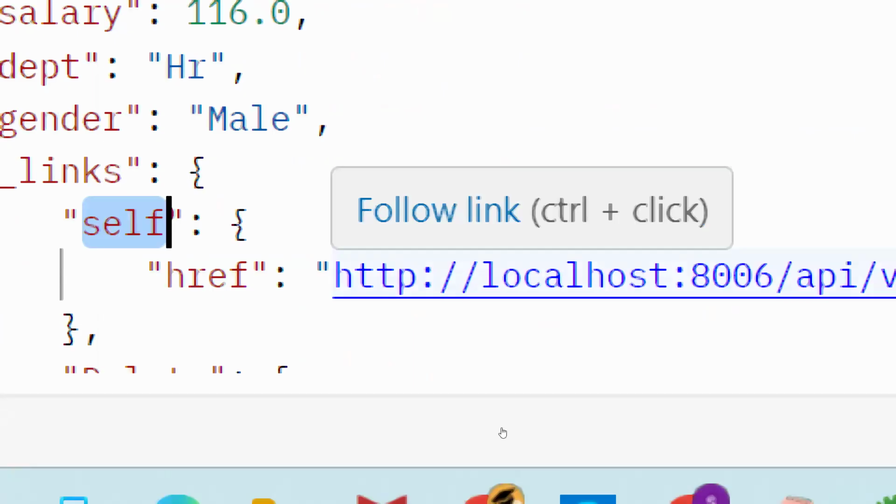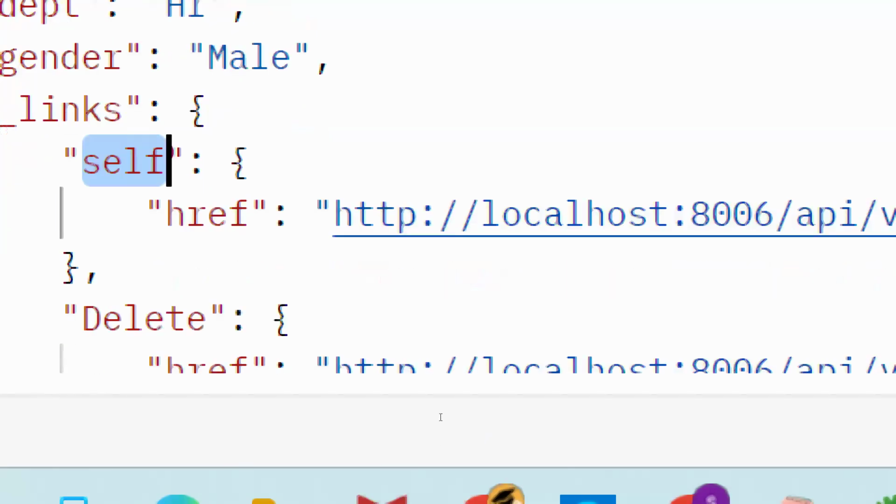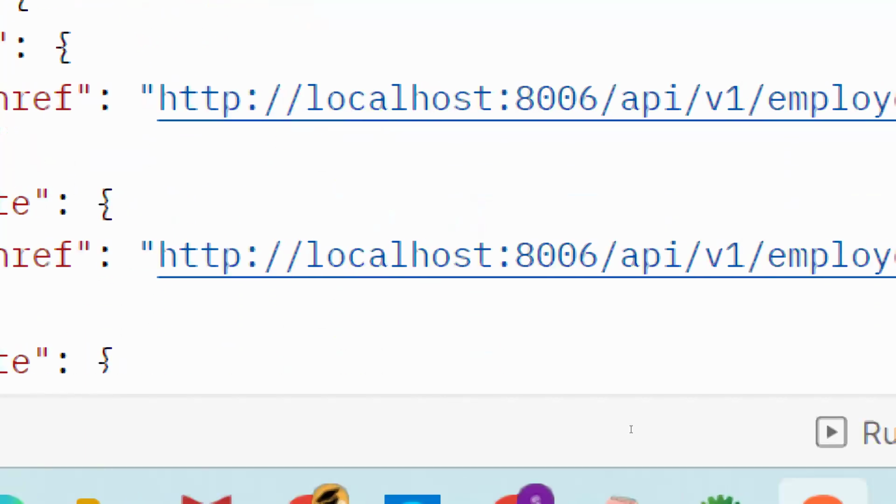Otherwise, again, I need to ask the team what is my server IP address and what are the port numbers and all. But when I see this link, what is the advantage? Directly I can work on the data, right? I can just copy this link and work with it. Self, delete, GET call. This is a delete call.